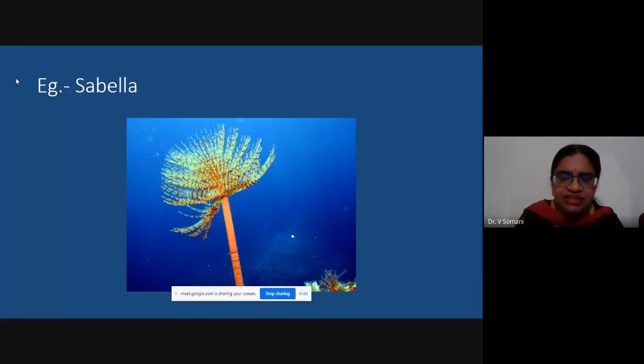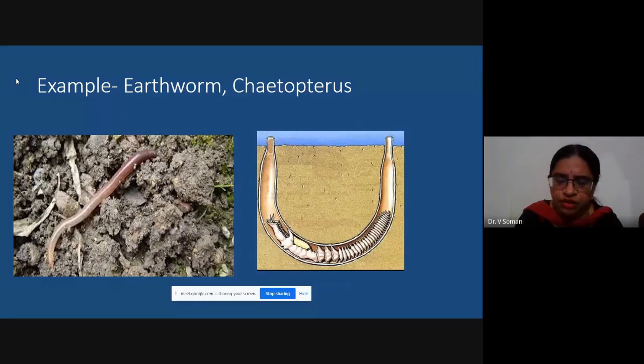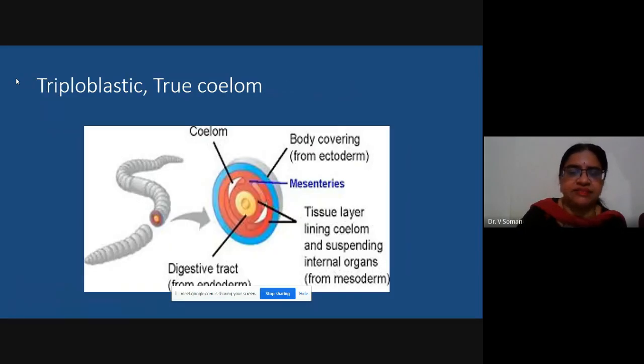These are the examples: Sabella, then Chaetopterus. A few years ago, we had a Chaetopterus specimen in our lab museum, but because of preservation problems we don't have the entire intact specimen now. These are very delicate, soft-bodied organisms.